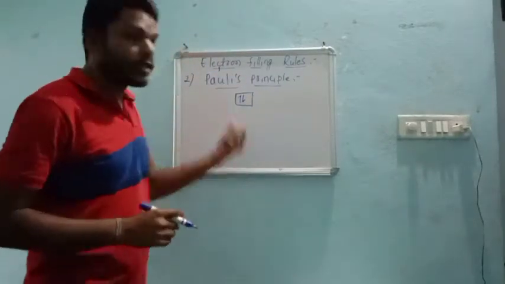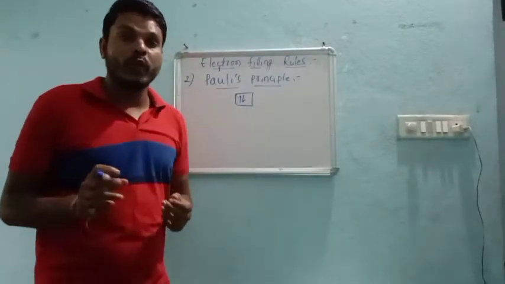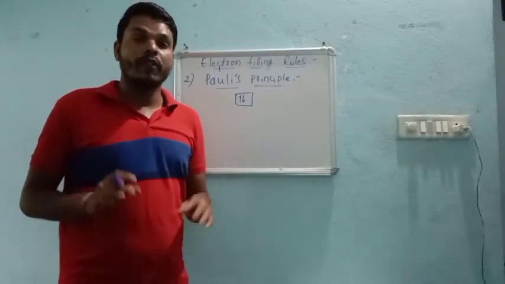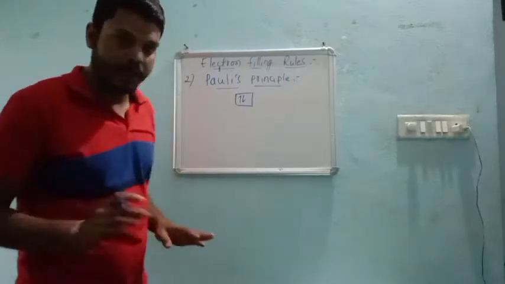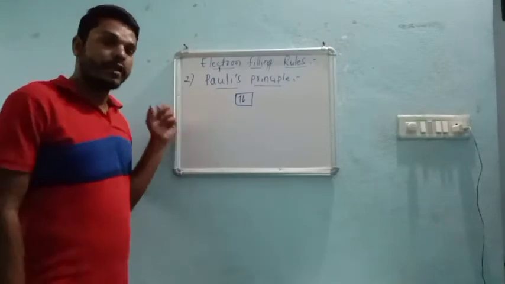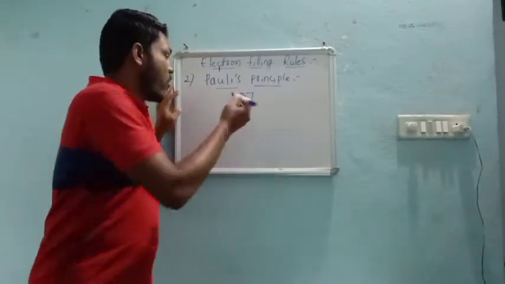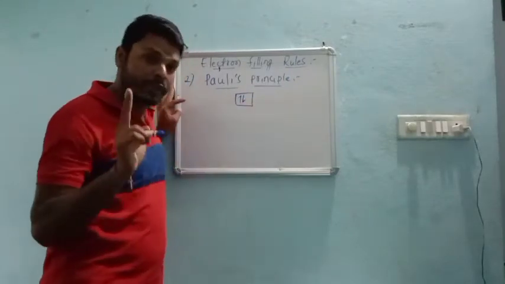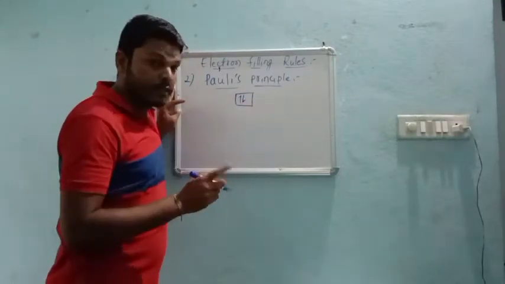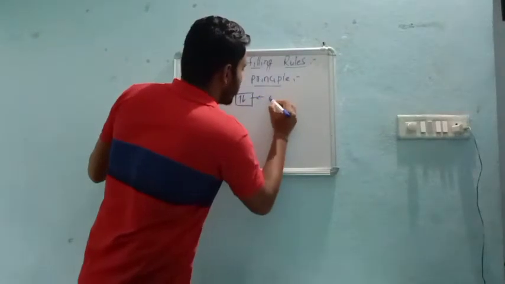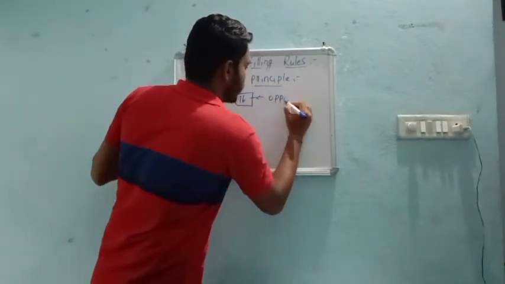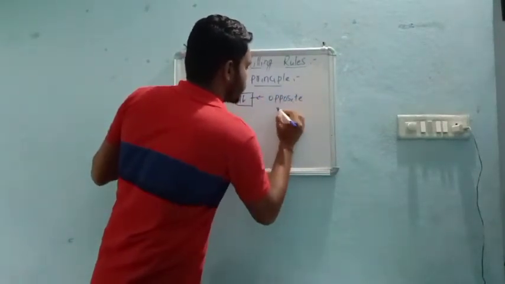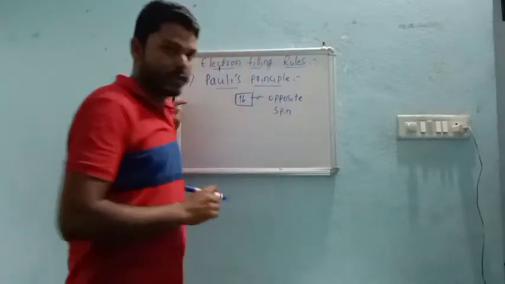According to his original statement, no 2 electrons can have all 4 quantum numbers the same, right? In general, for the sake of understanding, in an orbital, 2 electrons must be there with their opposite spin. This point is very important.